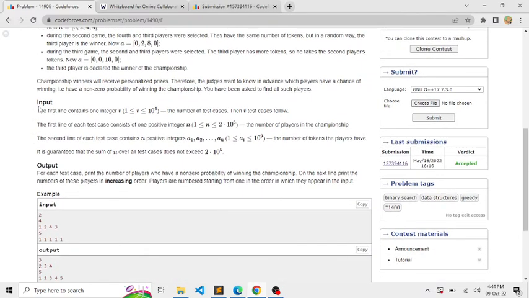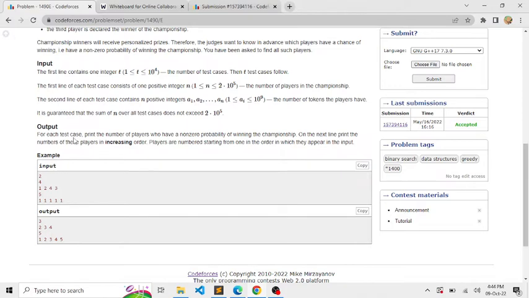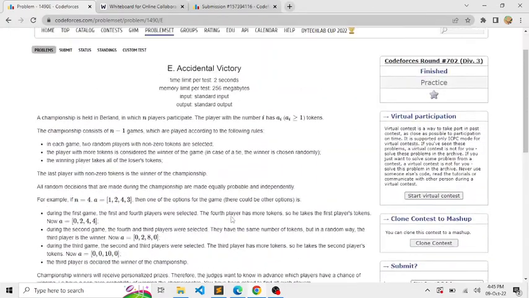So the input is as usual. The first line will contain the number of test cases t. The second line of each test case would contain an integer n, which would be the size of the array, and the third line would contain the array of size n. For the output format, they are expecting us for each test case to print two lines. One is the number of players who have non-zero probability of winning, and in the second line we have to print those players in increasing order. So I hope the problem statement was clear enough.